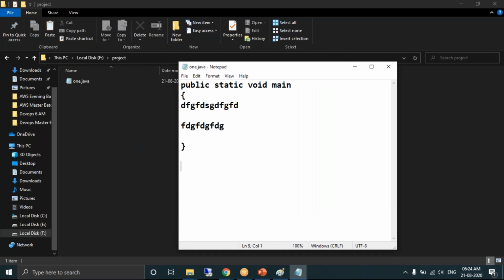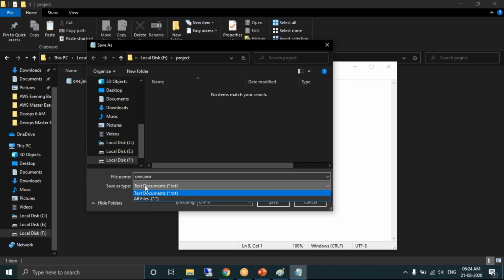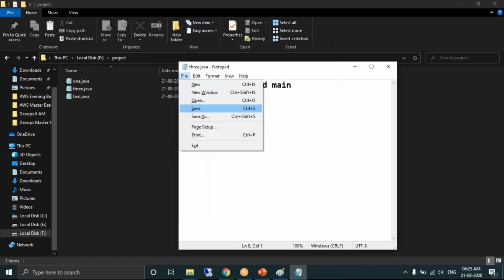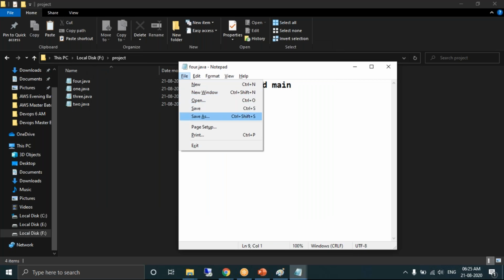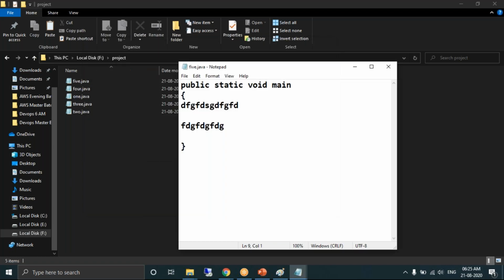Definitely, it will not be one Java file. You'll find some set of Java files. Let's say I create a few more Java files. Done.